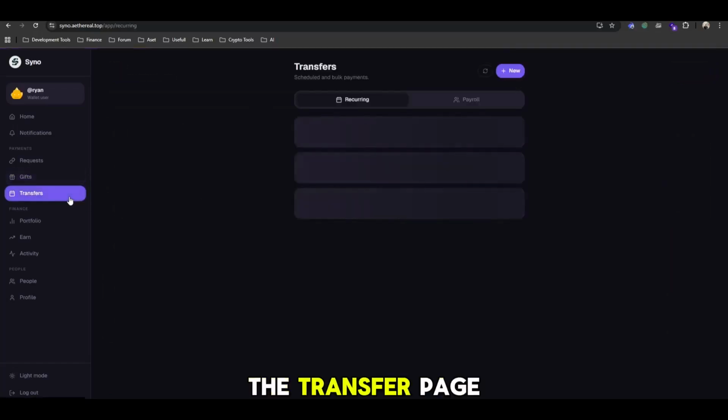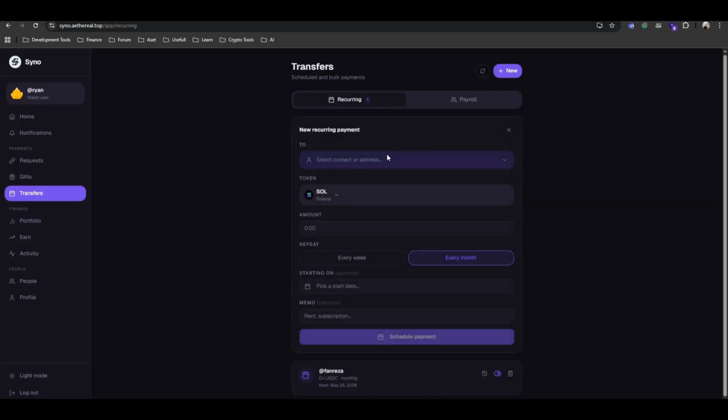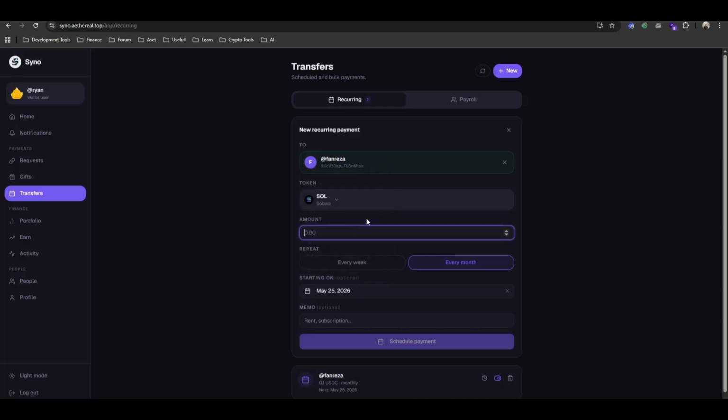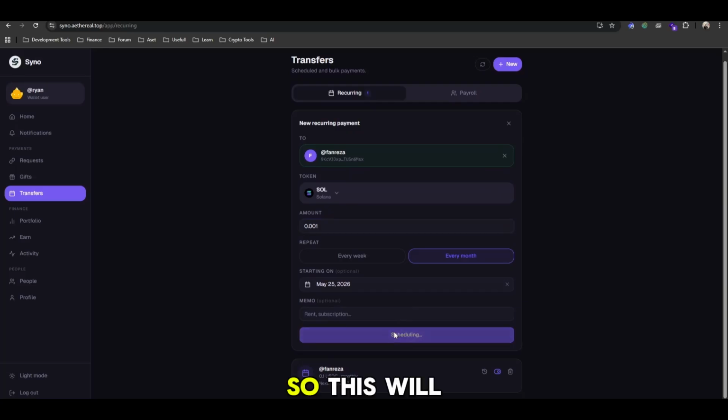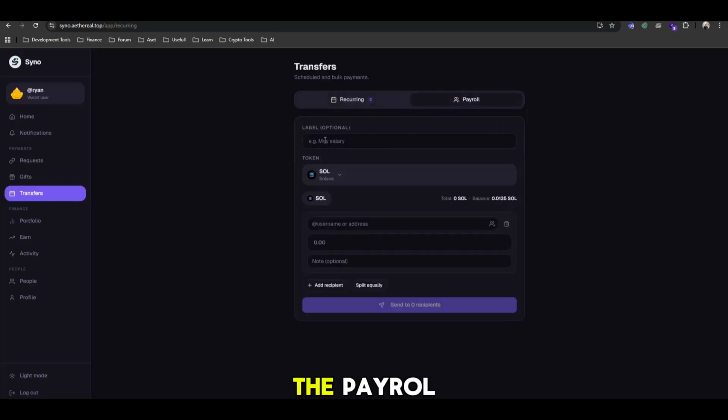Let's see on the transfer page, this is the same as the payroll, but you have a recurring transfer. So basically you will do a recurring payment every month on the 25th. The amount will be 0.001 Solana. So this will be scheduled every 25th. It will send the SOL or USDC to your friends. And this is the payroll. This is the same as the dashboard.